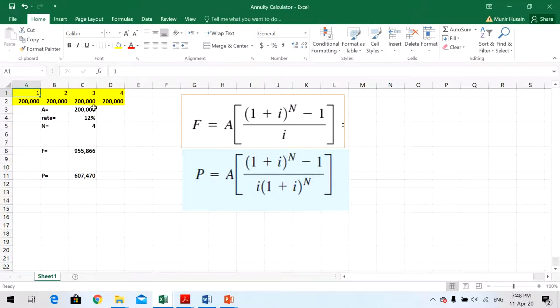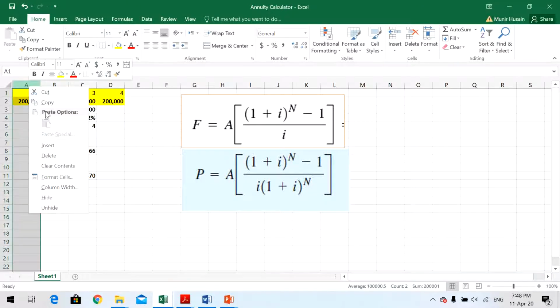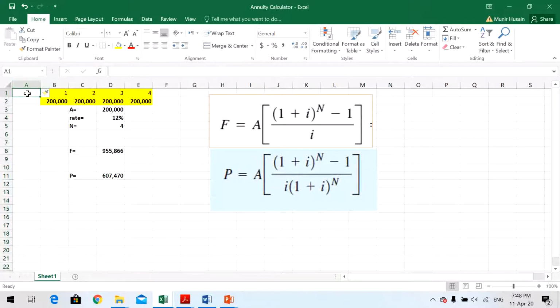So in order to make them equal, this is what I discussed earlier, the concept of economic equivalence, you have to bring them to some common point of time, right? Either you calculate their P, let's say in 0, what is their P today? You can calculate a P. Or after 4 years, at the end of 4 years, what will be F? So this is what we call present value and future value. So how to calculate it?